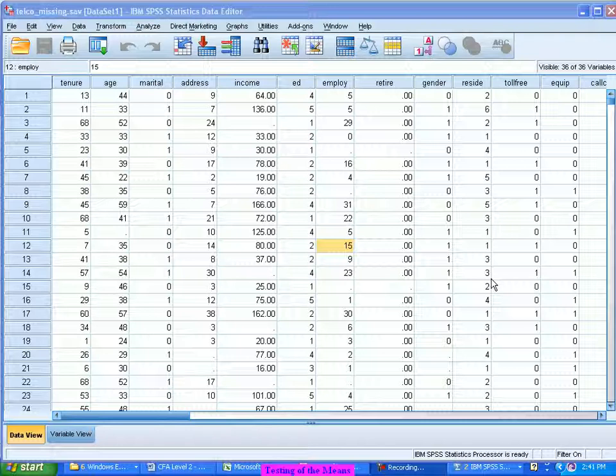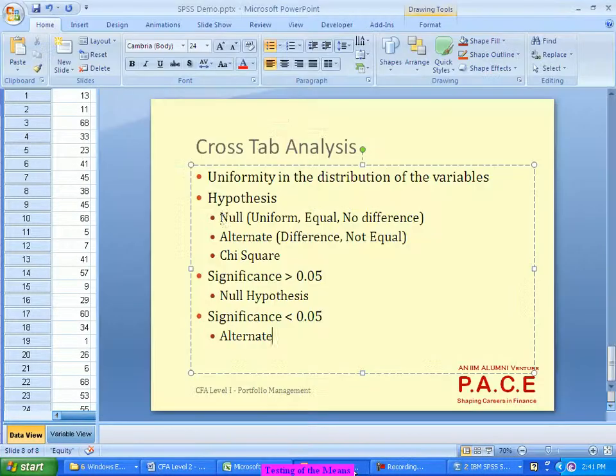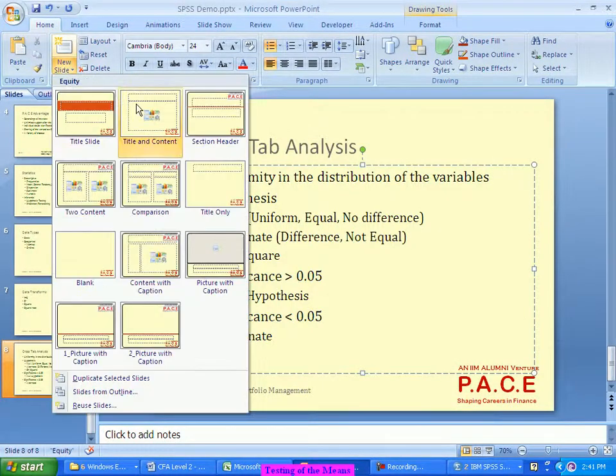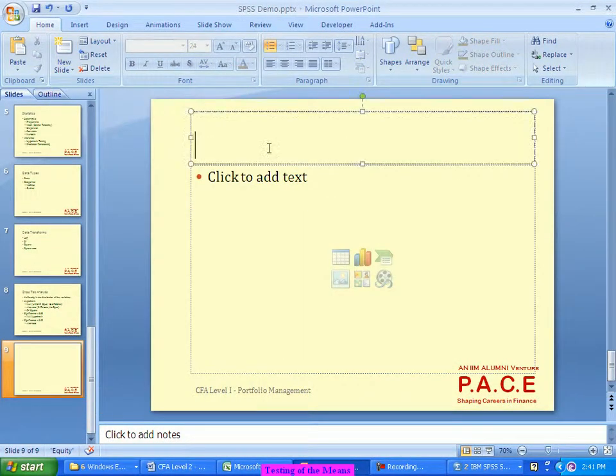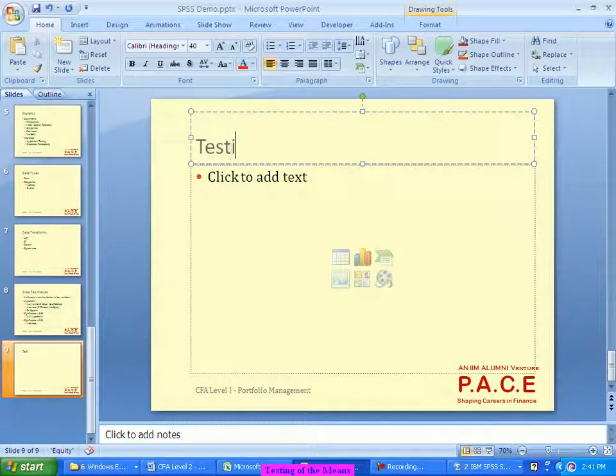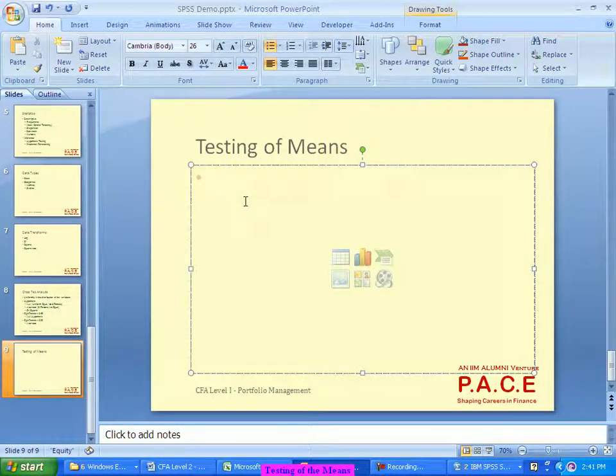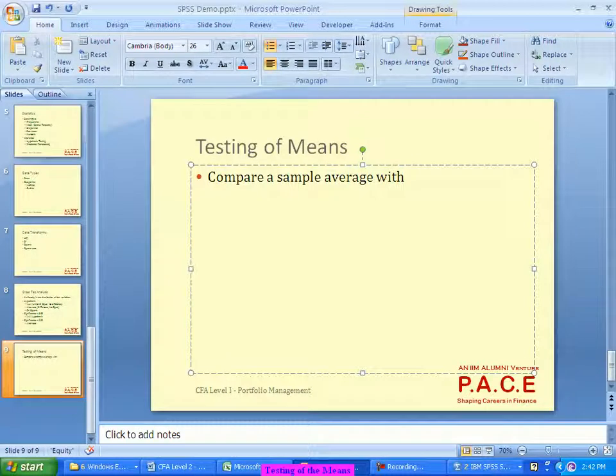So now for some time we will focus on the tests relating to the mean values or averages, right? So for that I'll create three tests, three different scenarios. You can use this testing of means procedure. Compare a sample average with a constant value.